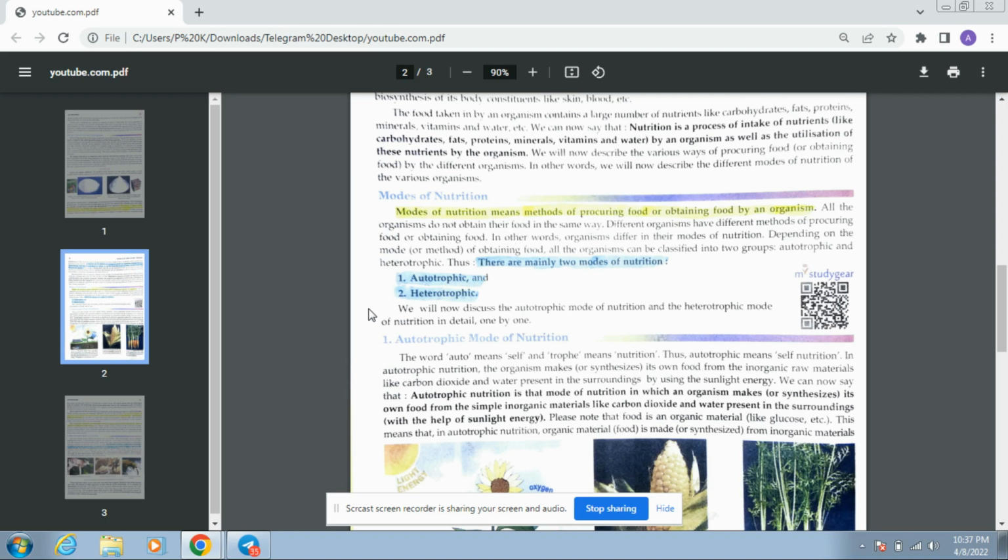All organisms do not obtain their food in the same way. Different organisms have different methods of producing, obtaining or consuming food. In other words, organisms differ in their modes of nutrition. Depending on the mode or method of obtaining food, all organisms can be classified into two groups called autotrophic and heterotrophic. Thus, there are mainly two modes of nutrition. The first one is known as autotrophic, and the second one is known as heterotrophic.